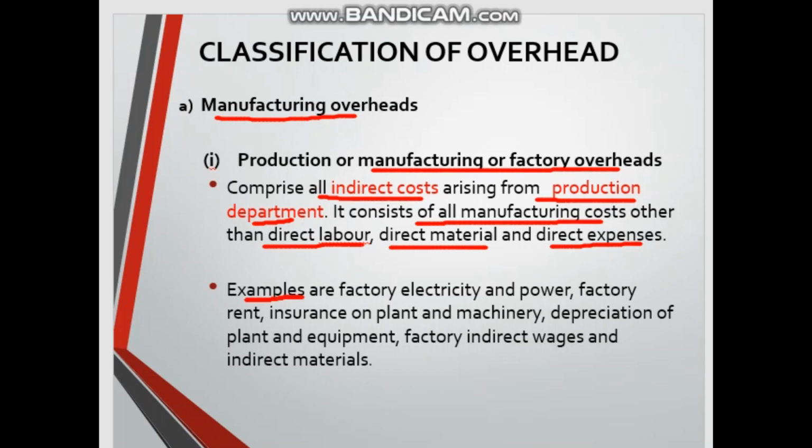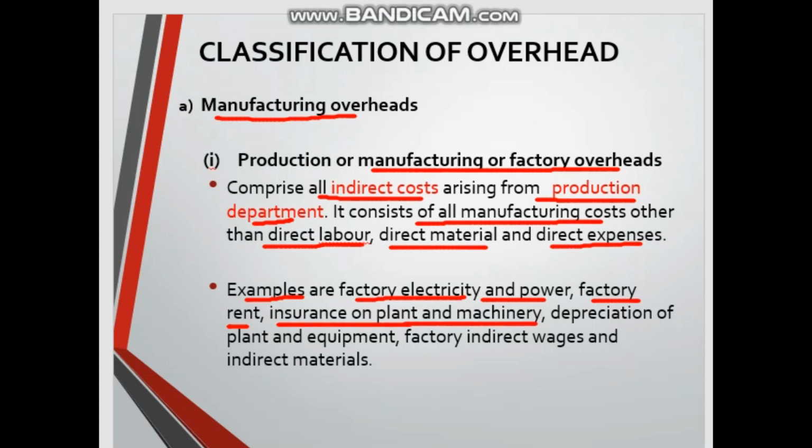Examples of the overhead here: factory electricity and power. The question is, how are we going to charge the electricity to the product that we produce? Same also with the factory rent, the rental of the factory, and insurance on plant or machinery.